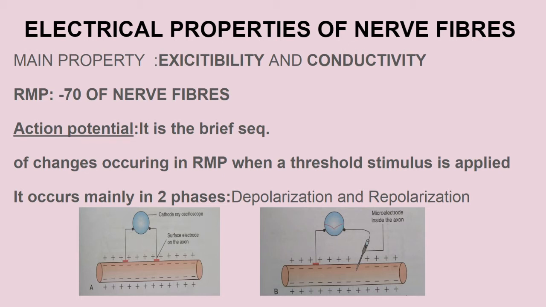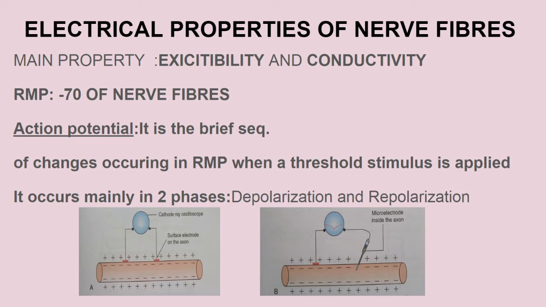Now this RMP is actually changed by the action potential. What is action potential? It is the sequential changes that occur in the resting membrane potential of a nerve fiber when a particular threshold stimulus is applied. Now it has mainly two phases, depolarization and repolarization. Okay, now what is depolarization? In short, I'll tell you.